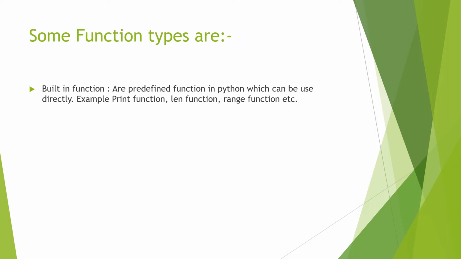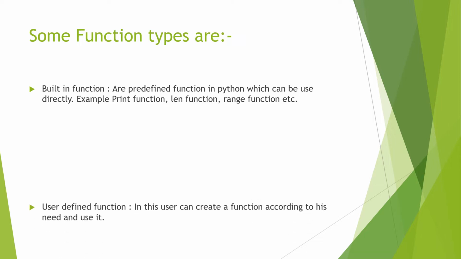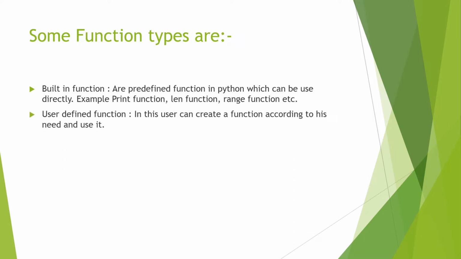Some function types are: first, built-in functions are predefined functions in Python which can be used directly. Examples: the print function, len function, randrange function, and some more functions that we used in 11th class. Second, user defined functions. In this, the user can create a function according to their need and use it.